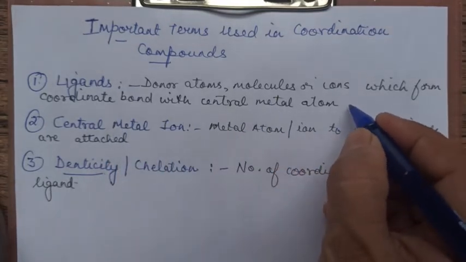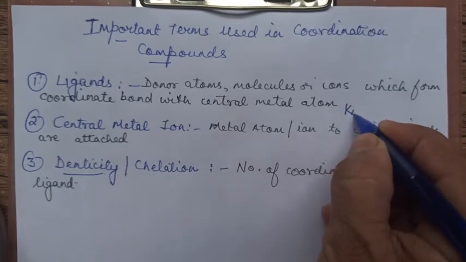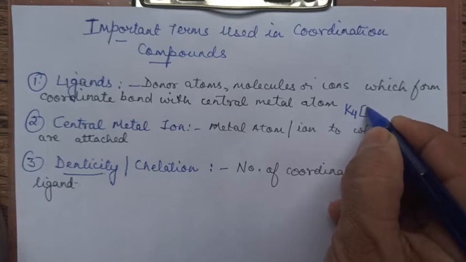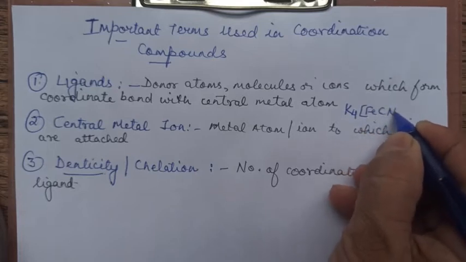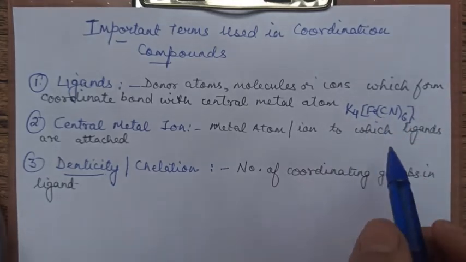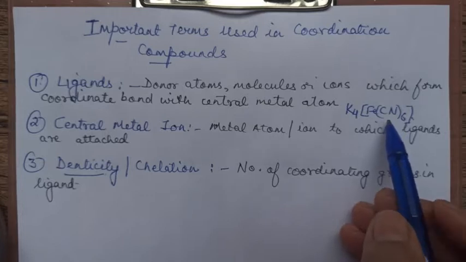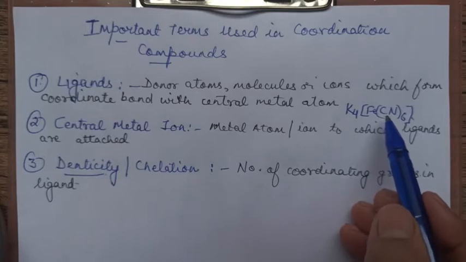Suppose I take that simple example which I took before also, say K4[Fe(CN)6], CN taken 6 times. In this, CN is a donor ion. Okay, it can be an ion, it can be an atom, it can be a molecule. This is an ion. We will be further talking about its naming. So, this is said to be a ligand.